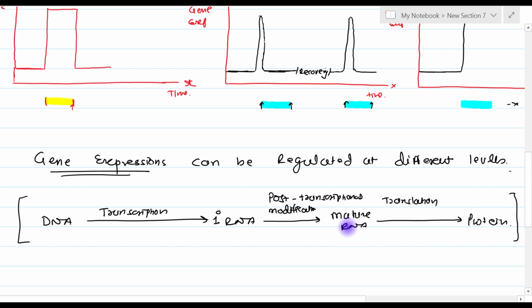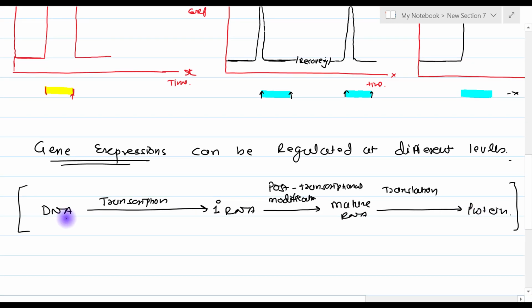Why? Because in case of rRNA and tRNA, the mature RNA is the functional product, whereas in case of mRNA, the protein is the functional product. So there are different levels in gene expression, and it can be regulated at any of these levels. So let's look at the examples.